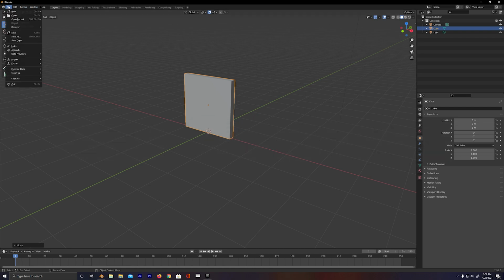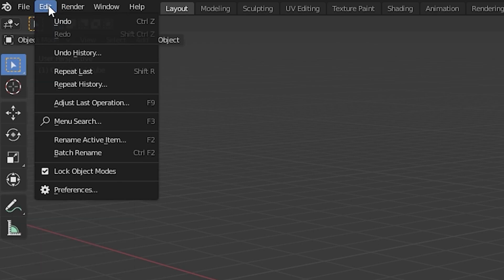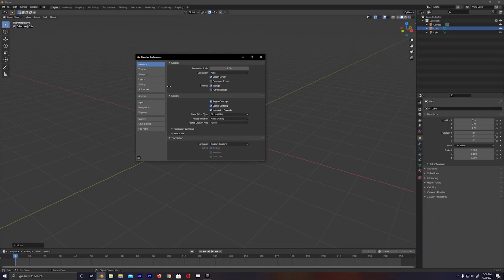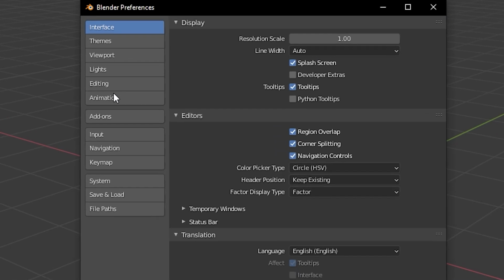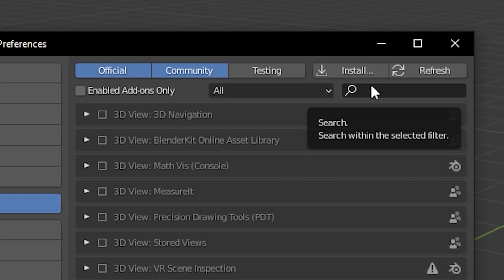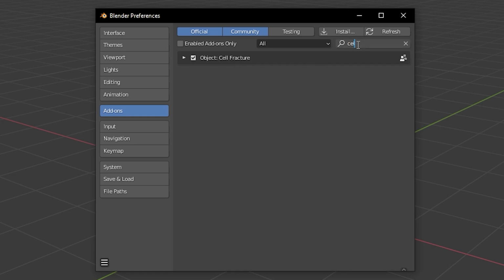All you have to do is go all the way up to Preferences, which you can find under the Edit tab here, and once you click on that, go to the tab that says Add-ons. Right here on the left, you're gonna see a tab that says Add-ons. All the way up in the tiny right-hand corner, you're gonna see this magnifying glass. There's just a search bar, so you're gonna wanna look for a plugin called Cell Fracture. So let's just type in Cell, and instantly you're gonna see it pops up.